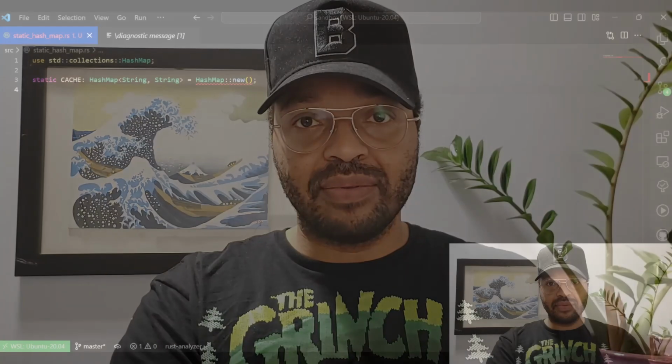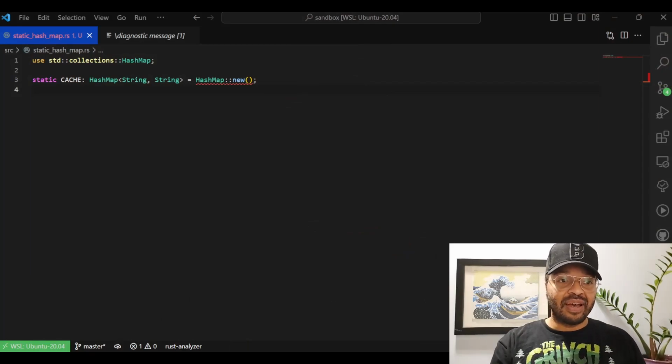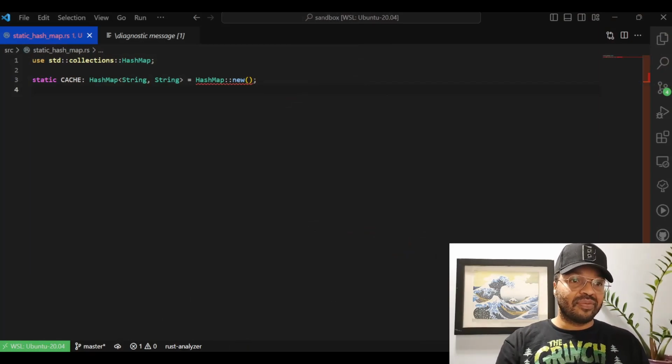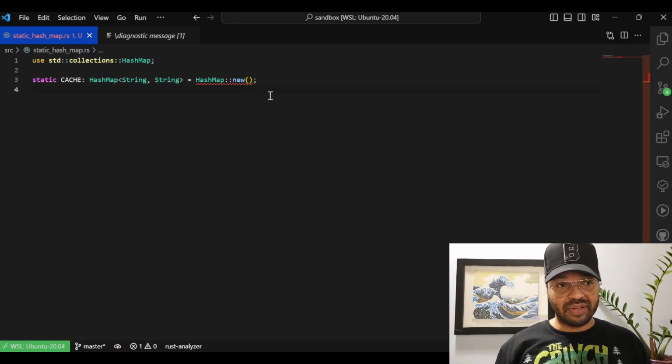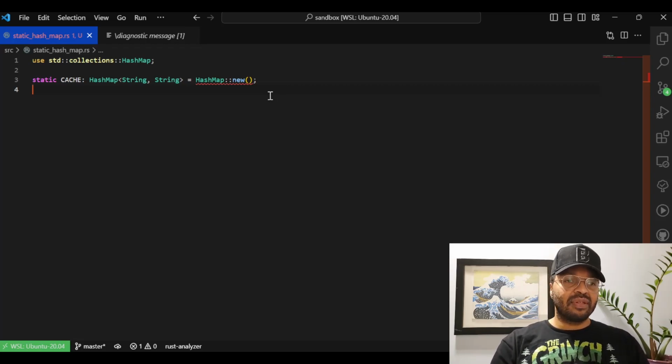Today we're going to talk about static variables in Rust. Let's take a look at our example. So here we have a module written in Rust with a static variable declared at the top. It's cache. Cache is supposed to be backed by a hash map, but I have a problem instantiating. Let's take a look at the error.